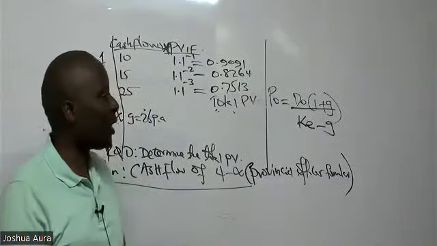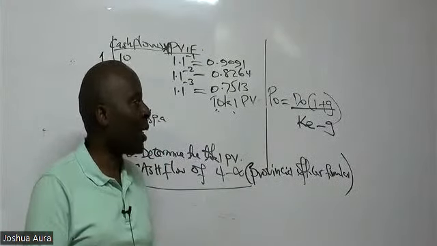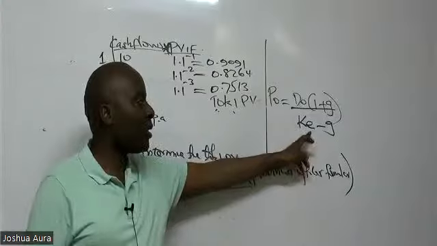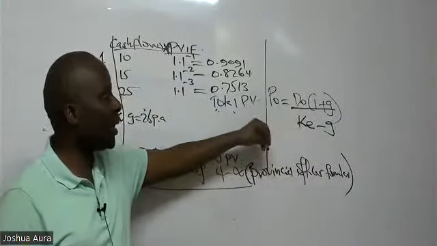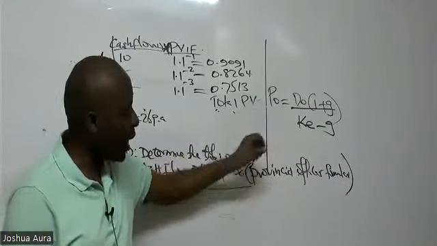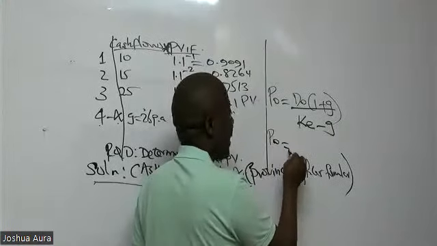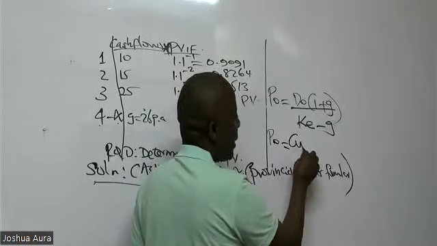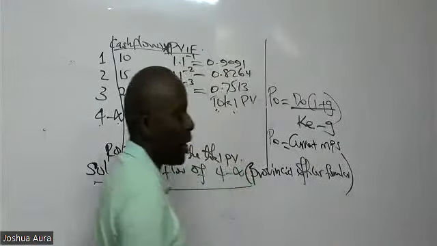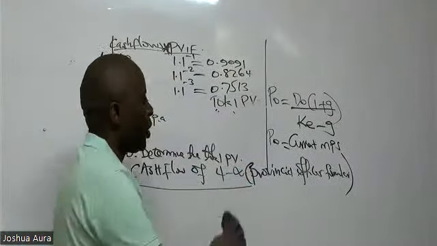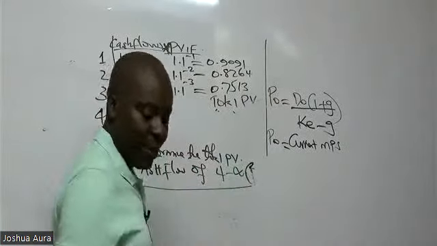Please, the provincial officer equals district officer into 1 plus growth rate, all over Kenya minus government. Kenya without government. Ladies and gentlemen, please listen to me very well. For us, this PO, as we shall be seeing it, O means current. So this is the current market price per share. That is our PO, the current market price per share.